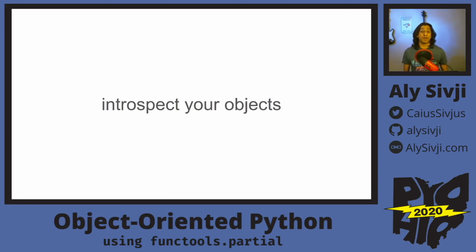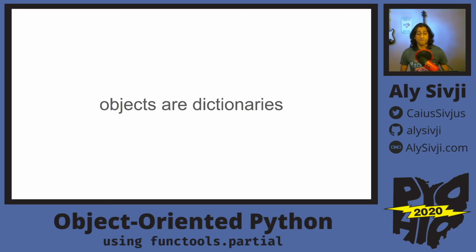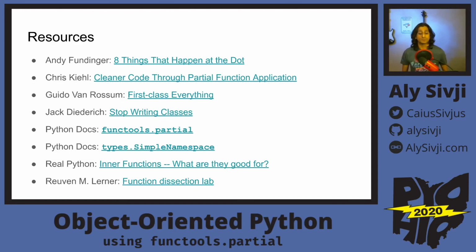I also want to note that we don't have to dig into CPython source code to understand the internals of Python. If we just introspect our objects, we'll get a lot of insights into how Python functions underneath the scenes. One of the things I learned was that objects are just nice wrappers around dictionaries. And the more you dig into Python, the more you see that dictionaries are one of the primary data structures inside the programming language.